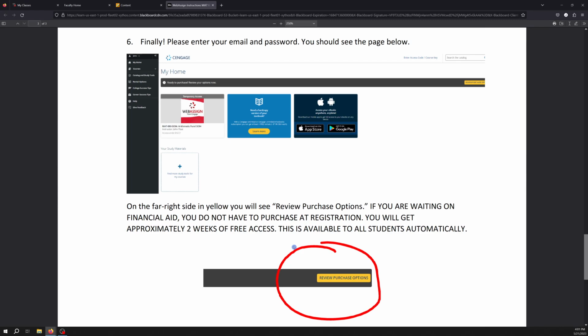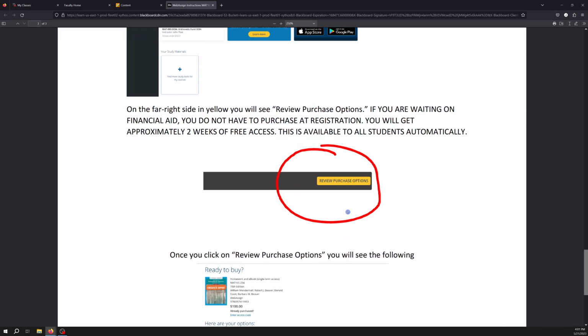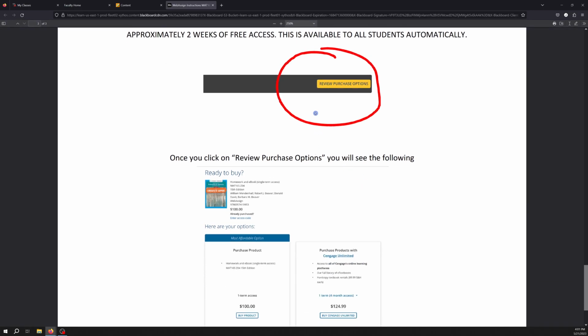And after you log in, you're going to see something like this, where right here, where I'm highlighting this, once again, this is just a stock image that I had. You'll see our course. Everything will be ready for you there. Okay? But in the upper right-hand corner, with the little yellow button there, sorry about that, it's going to say Review Purchase Options. Okay? This is why, and hopefully you've read my announcements, I've already sent like 2 of them out between the semesters. This is why I said don't do anything.